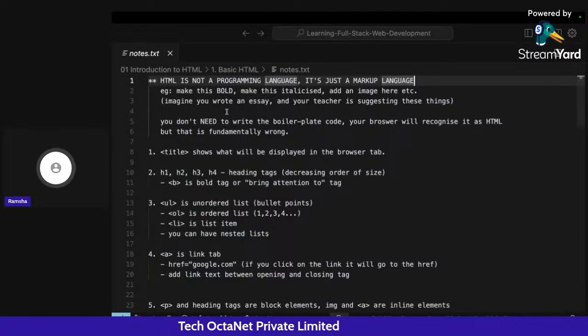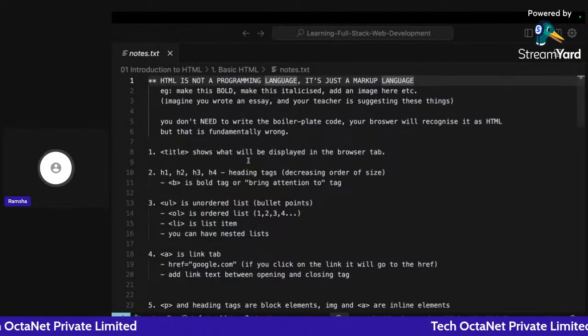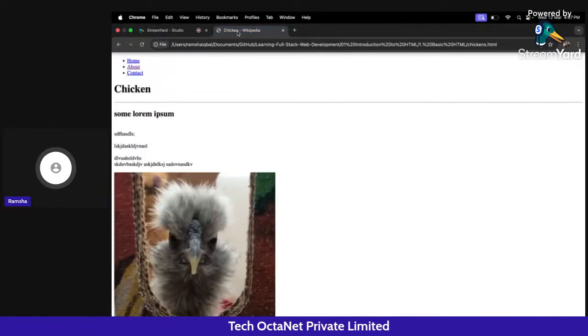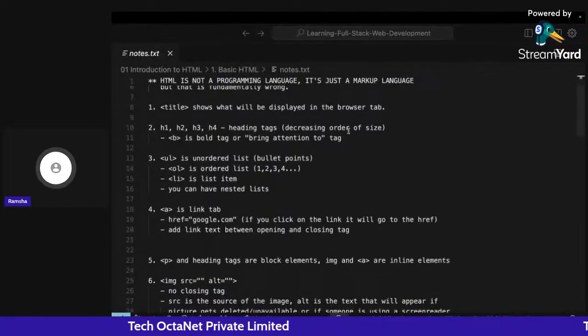So we can make the text bold, we can make it italicized, and we can also add an image that we have also seen in this particular web page. We can do all of these things, right? And we can also add a title.